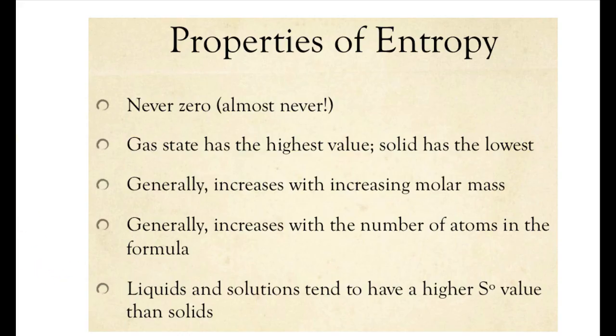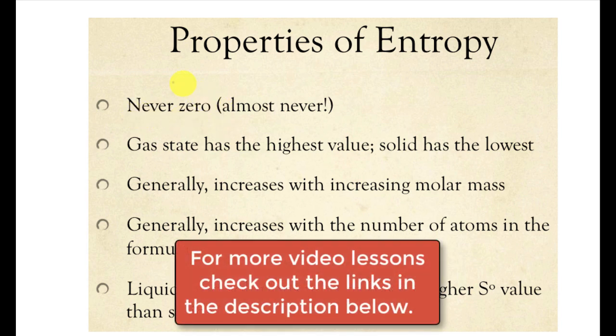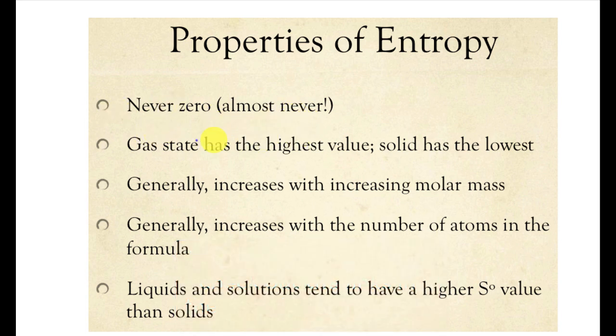Okay. All right, let's take a look at one last slide and we'll finish. This would be your properties of entropy. It's kind of redundant from what we saw earlier, but when we look at the scales, it's never 0, because you really can't get to absolute 0, but there are some conditions where it actually goes negative because of our reference points. We're not going to get into that too much. But again, gas states have a higher value than solid states. It generally increases with increasing molar mass. It increases with the number of atoms in the formula, and liquids and solutions have a higher value than the solids.